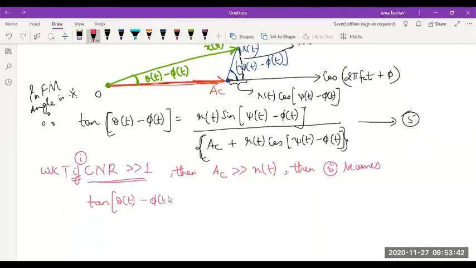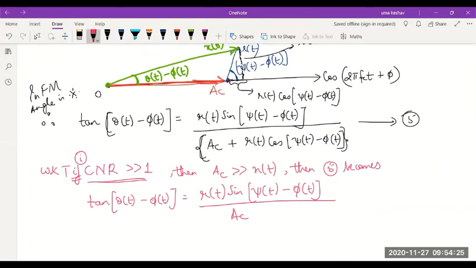Tan of theta minus phi becomes R of t sine of psi minus phi divided by AC. I'll neglect the second term because it involves the amplitude of the noise signal. This is nothing but noise. N of t is represented as R of t cos of 2 pi fct plus psi, right? So whatever noise component I have, when it is added to AC, I can neglect it. So I'll neglect it in the denominator and I'm going to get this equation.